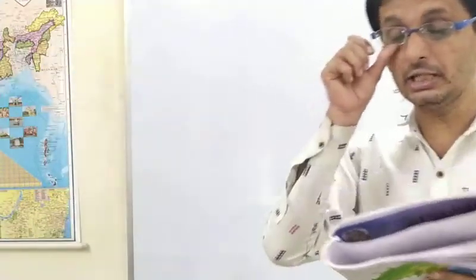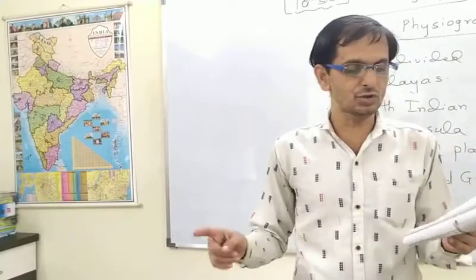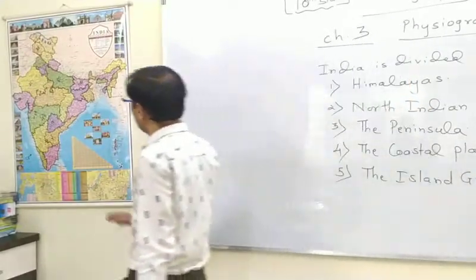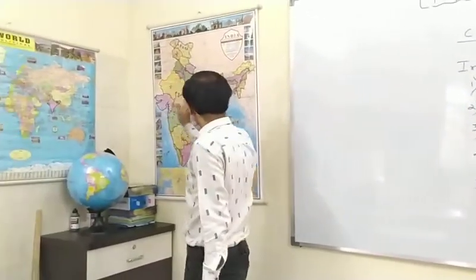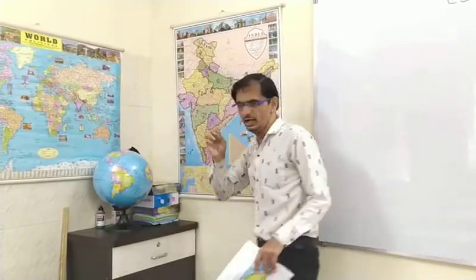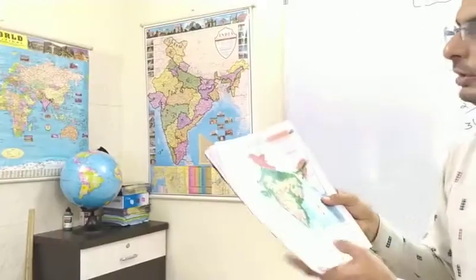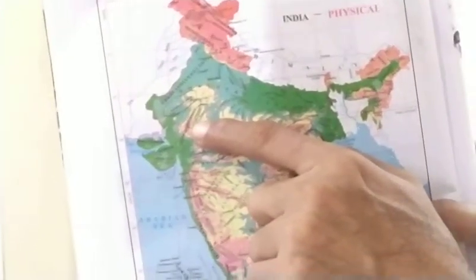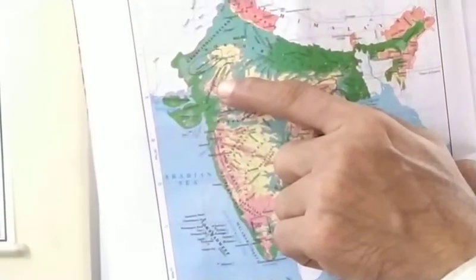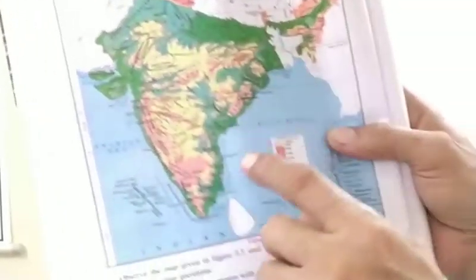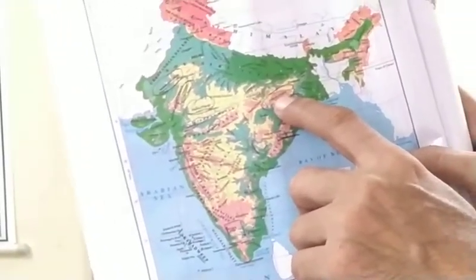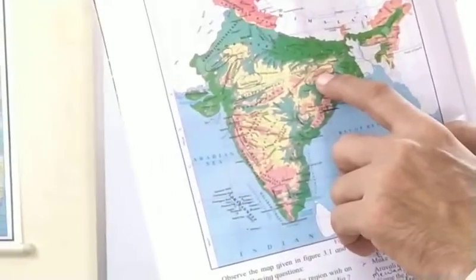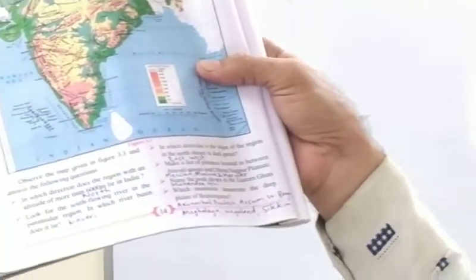Now next question, look into your book. Make a list of plateaus located in between the Aravalli Ranges and Chota Nagpur Plateau. You can see the Aravalli Ranges lying here and Chota Nagpur Plateau lying here. Now the Aravalli Range you can see here, page number 14, between Rajasthan and Gujarat, and Chota Nagpur Plateau is here. So in between, how many plateaus are located?